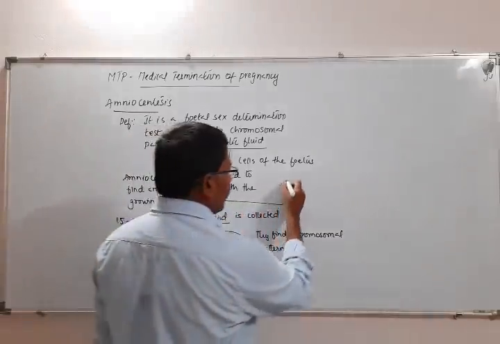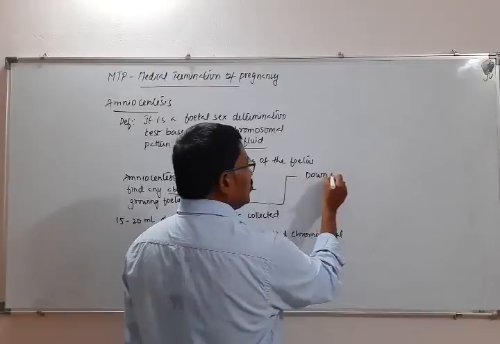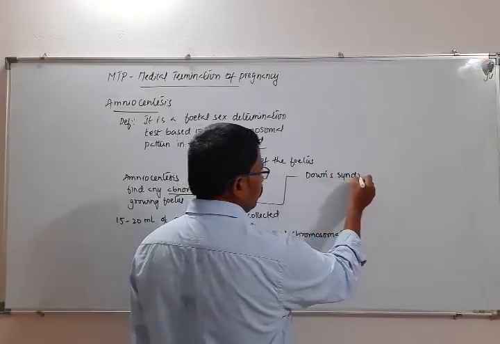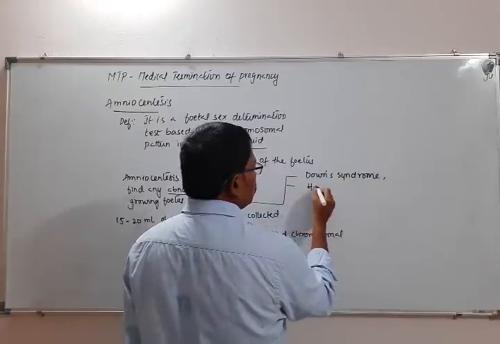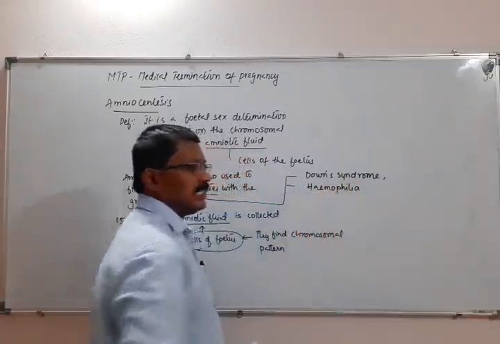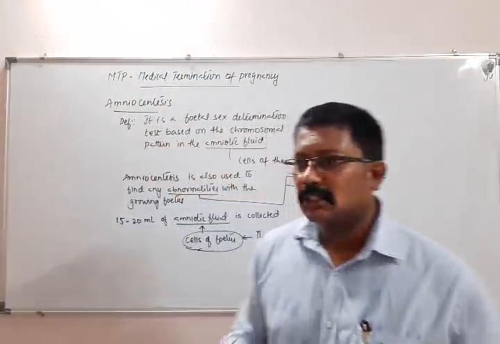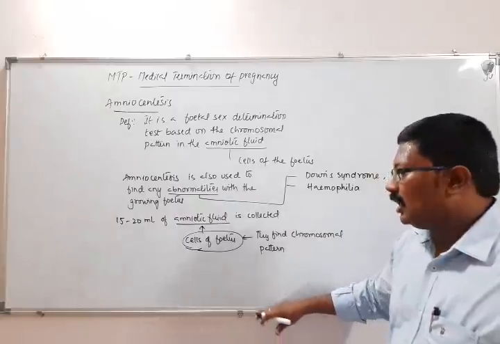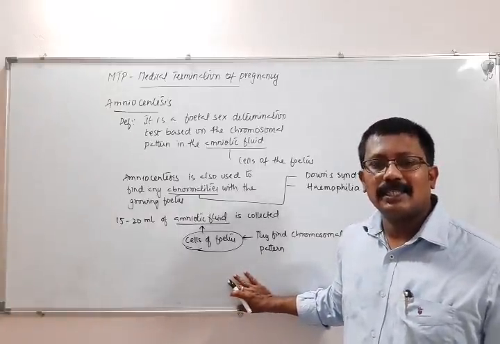As I mentioned, abnormalities, what will be these abnormalities? The abnormalities may be like Down's syndrome or hemophilia. So these are genetic disorders. I'm going to talk about these genetic disorders in a chapter called principles of inheritance and variations.